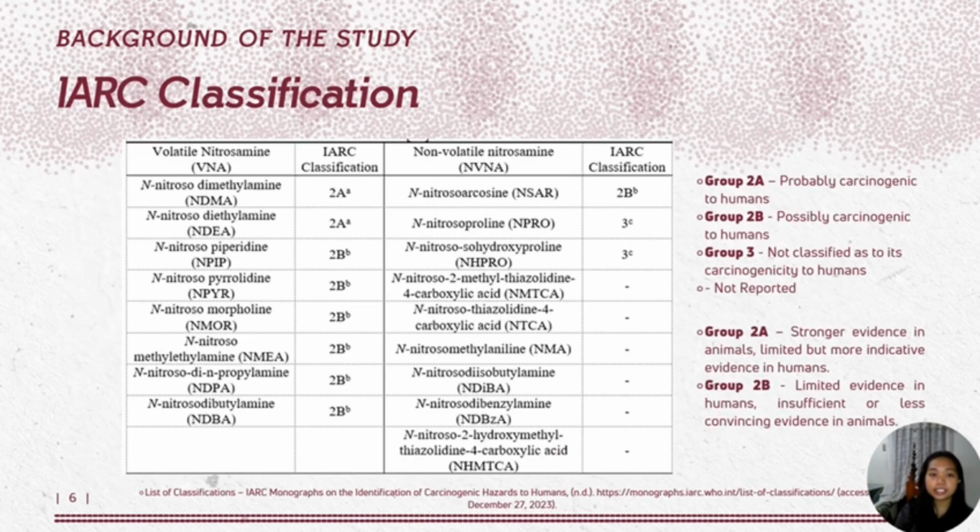The International Agency for Research on Cancer, or IARC, classified these compounds based on their human carcinogenicity level. As you can see, VNAs are mostly classified as Group 2A and Group 2B. Group 2A is probably carcinogenic to humans. They have stronger evidence in animals, limited but more indicative evidence in humans. Group 2B, on the other hand, is classified as possibly carcinogenic to humans. They have limited evidence in humans, and insufficient or less convincing evidence in animals.